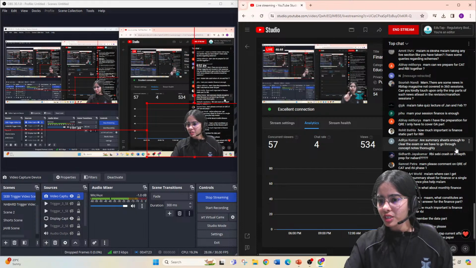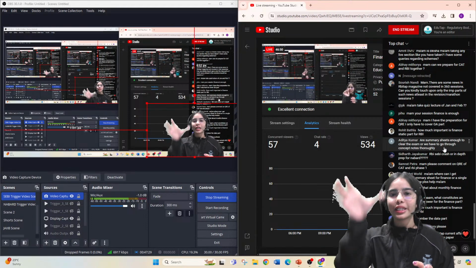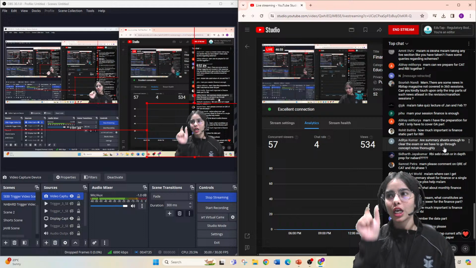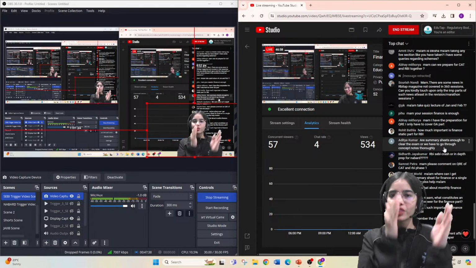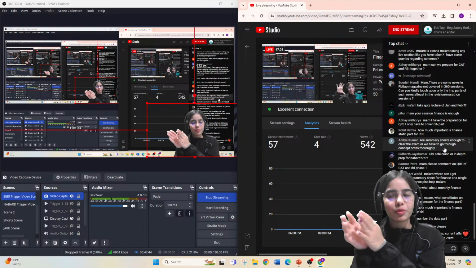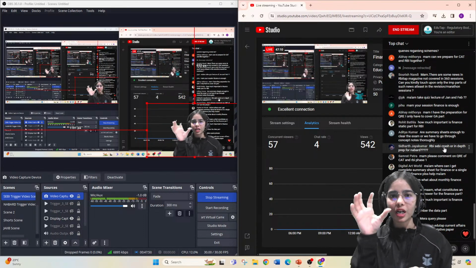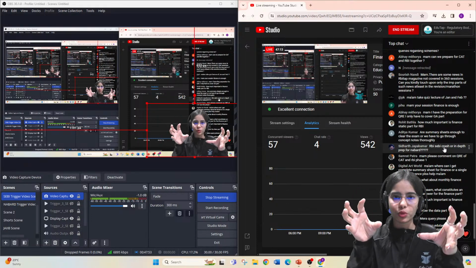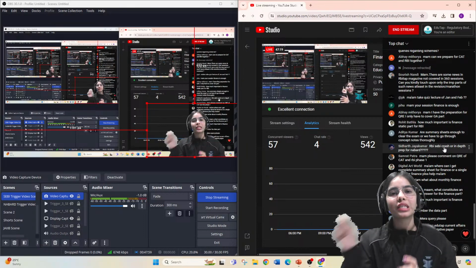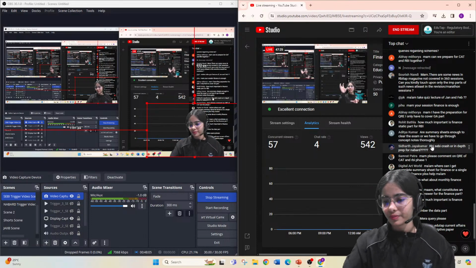Aditya asks, are summary sheets enough to clear the exam, or do we have to go through concept notes thoroughly? What I can suggest is, see the index of the notes and the index of the summary sheet, and see what parts are missing from the summary sheet. You will have to go through the summary sheet as well so that you are not leaving anything, because whatever extra is provided in the concept notes, those extra points you can just read from the concept notes. So compare the index of the summary sheet and the concept notes. Whatever extra points are in the concept notes, just write the important points in the summary sheet. In this way you are also covering the complete concept notes with your summary sheet.